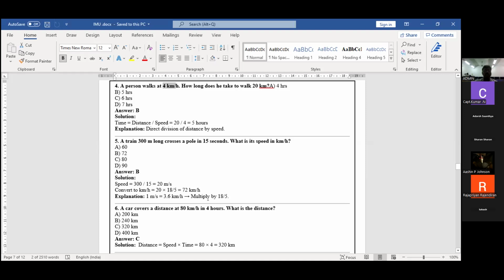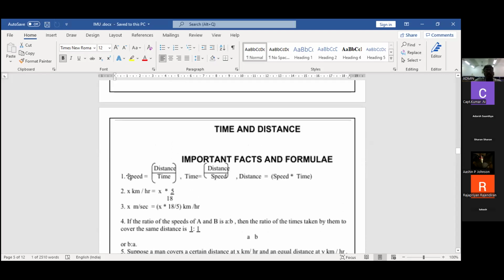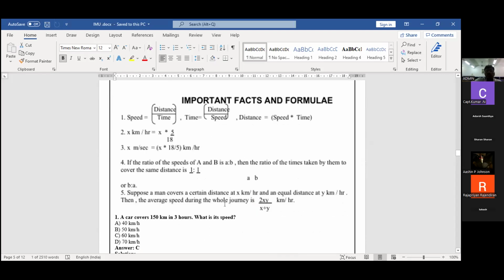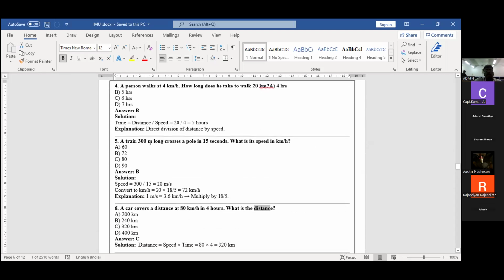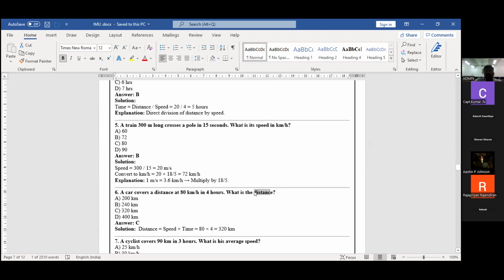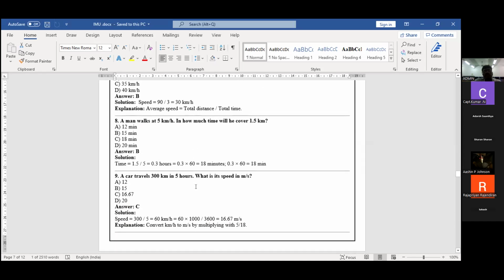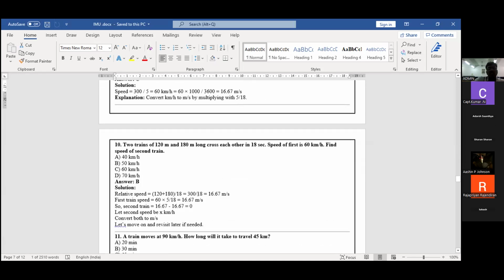See the sixth one. A car covered a distance at 80 km per hour in 4 hours. What is the distance? Speed is given, time also given, only thing distance. The basic formula: speed is nothing but distance by time. They're asking the distance, so the distance is nothing but speed into time. That's all. All the questions come like that only.